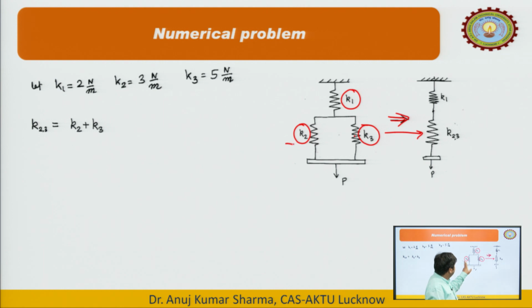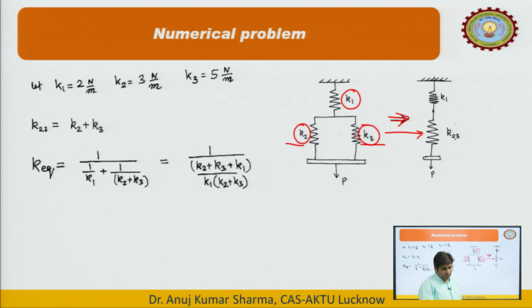These 2 springs, this and this, are in parallel, so we add them as it is: K2 plus K3 would be the spring constant for this particular combination. Overall, KEQ would be equal to 1 upon first, that is K1, plus 1 upon second, which is now this spring with value K2 plus K3.